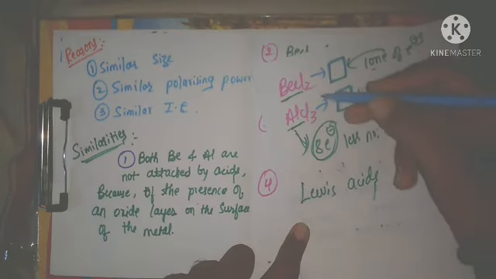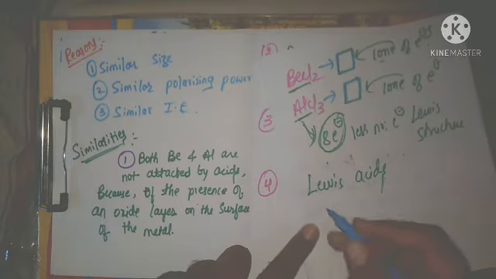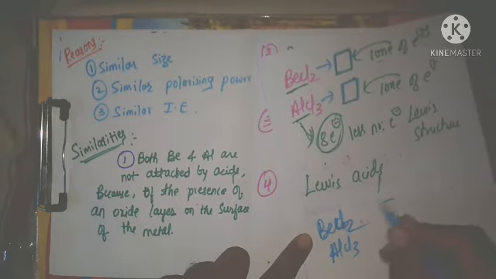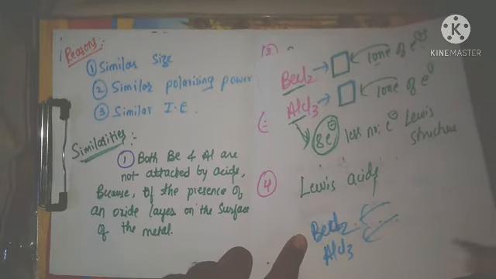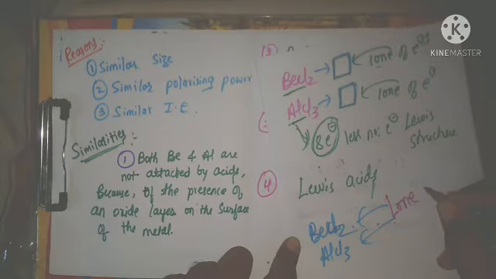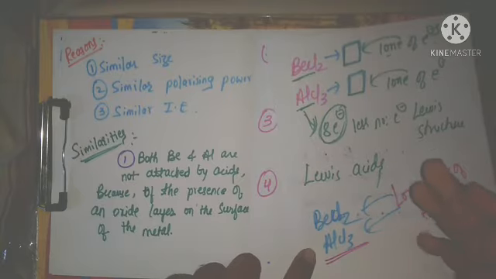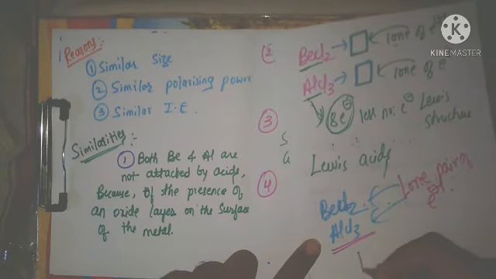Now think of it in a simple way. Both beryllium chloride BeCl2 and AlCl3 are ready to accept the lone pair of electrons. That is called Lewis acid.